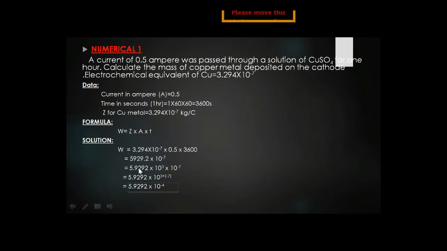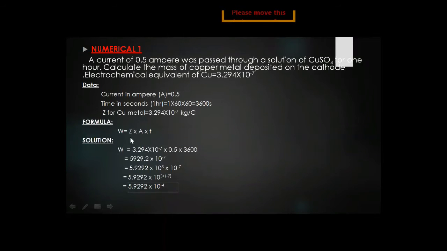Then in the next step, W is equal to 5.9292 multiplied by 10 raised to power 3 plus minus 7. This has the positive sign and this has the negative sign. When we solve this, we get 10 raised to power minus 4, because the greater digit has the minus sign. So what is the answer? 5.9292 × 10 raised to power minus 4.